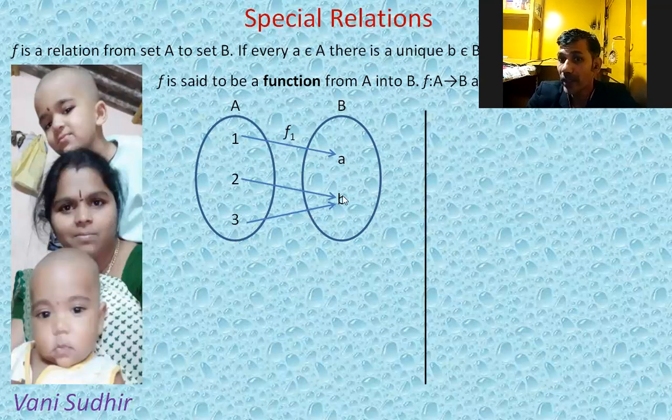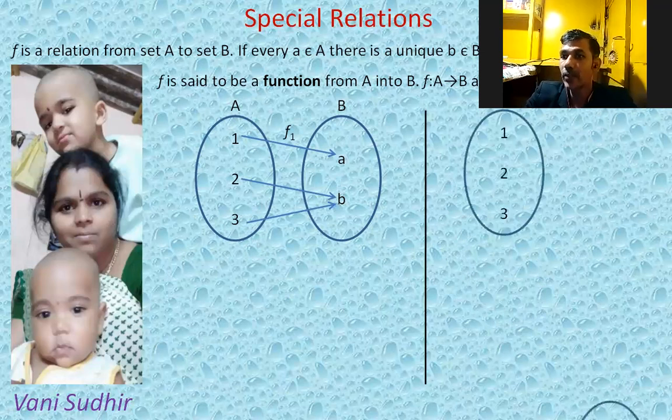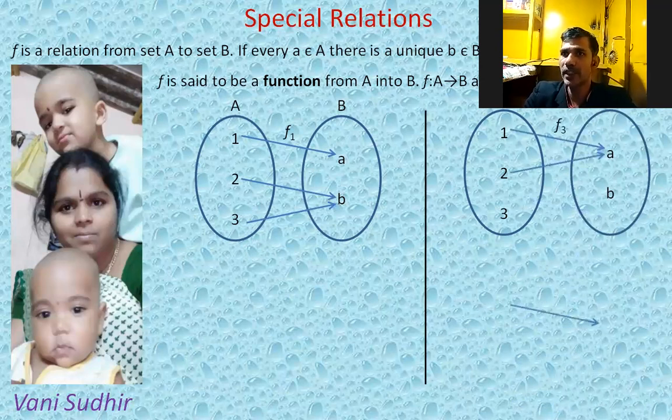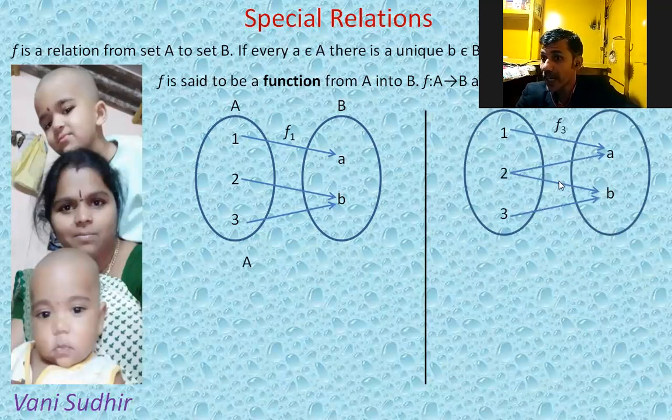We are not bothered about elements in codomain. Okay, it can have two relations. It can be associated with two elements, no problem. These two children are born to this mother b, no problem. It is a function. So when it won't be a function, we'll see. Some relation F3 from A to B, 1 is related to a, 2 is related to a, 2 is related to b also, see. 3 is related to b. Here where we are having problem is 1 to a, 3 to b, no problem. But 2 is not having unique relations. Therefore, it is not a function.